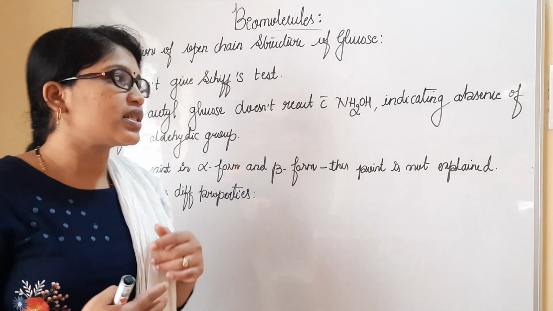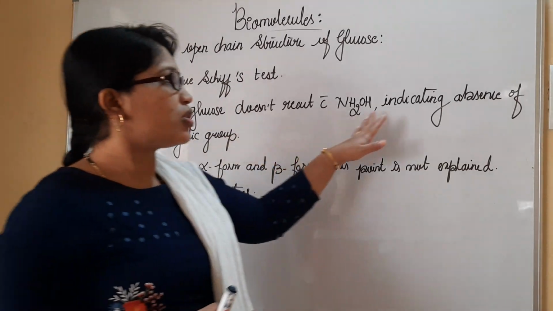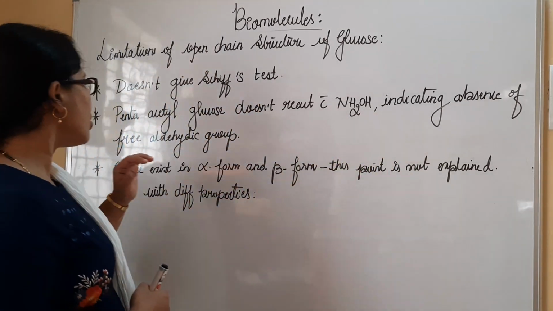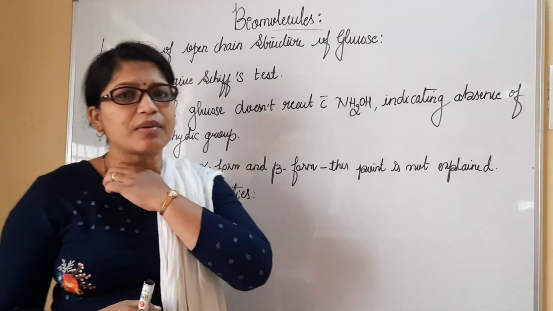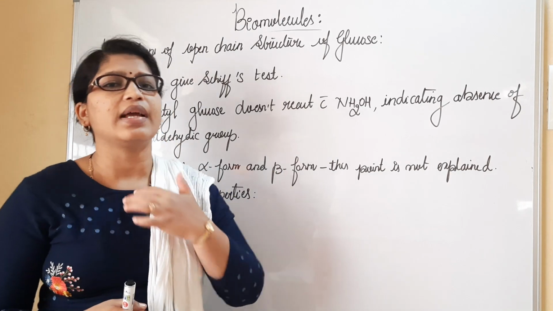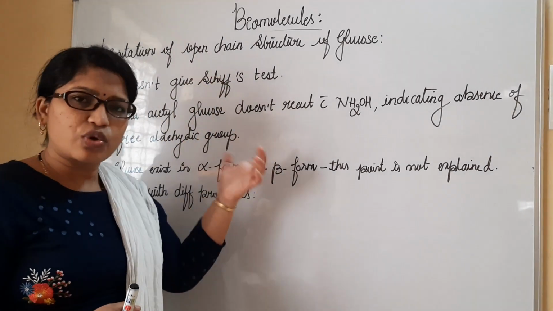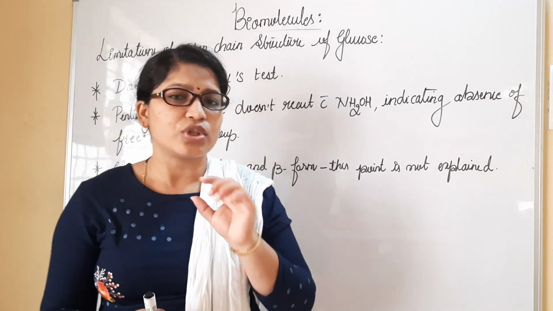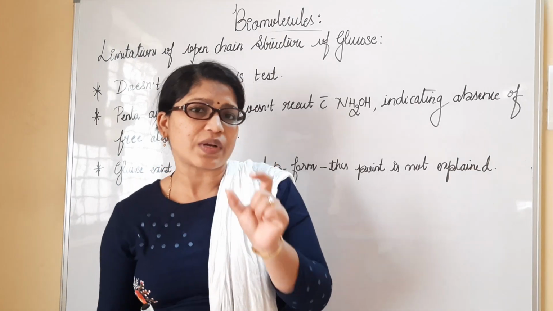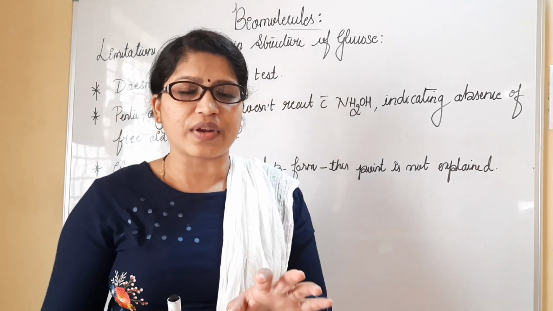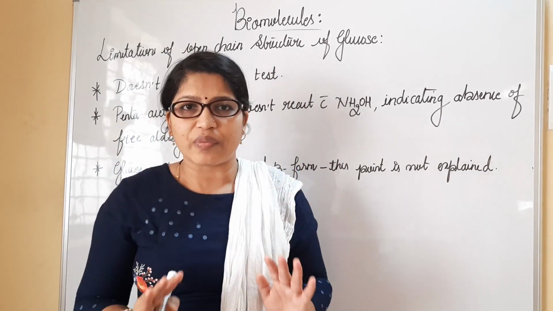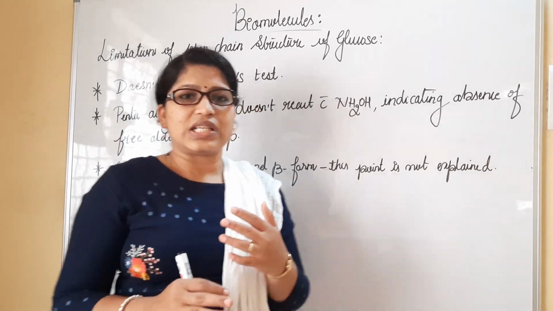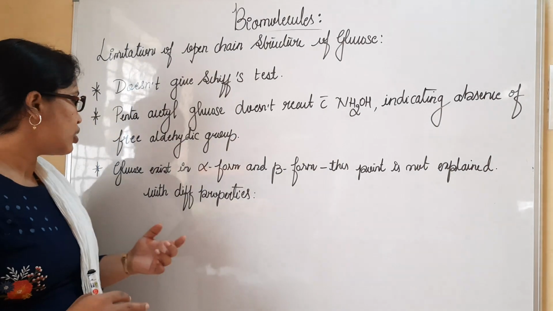But the thing is, it doesn't happen. Again, it also tells us that there is an absence of free aldehydic group. At the very first carbon atom, I have shown you the presence of the aldehydic group. With all these 2 points, we clearly say that the CHO group which is present in glucose is not at all free. It has bonded within the structure somewhere else. We will understand those things in detail. Let me complete the third point also.